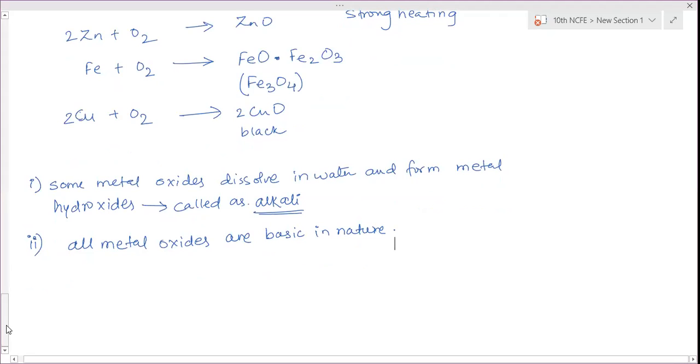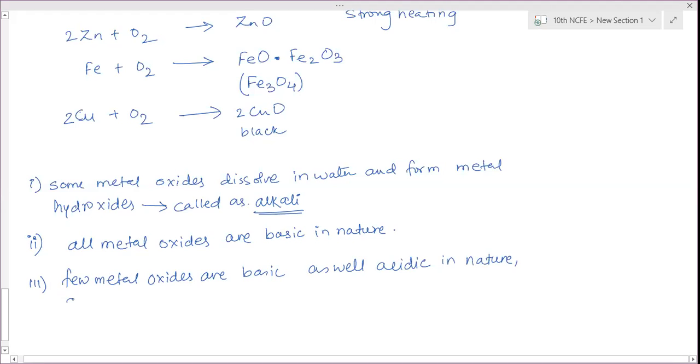Few metal oxides, that is a very important point, the third point you have to mention. Few metal oxides are basic as well as acidic in nature. Such metal oxides are called amphoteric oxides. Examples are the metals which react with base.